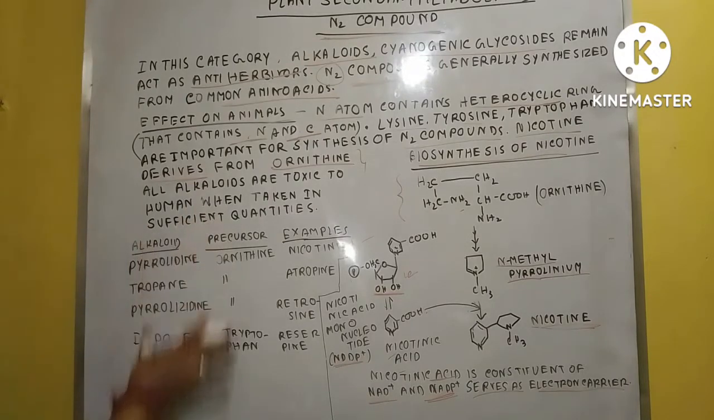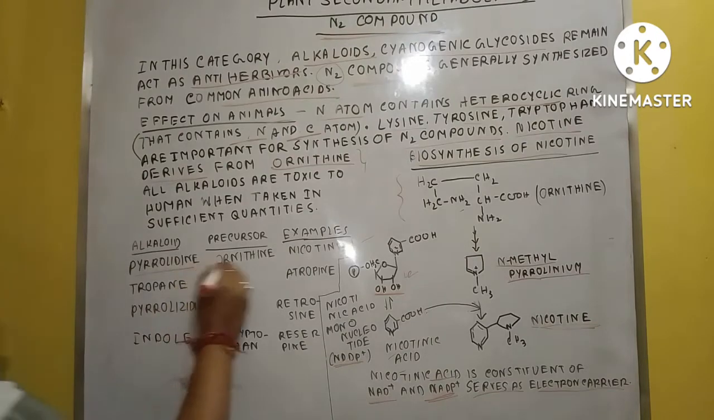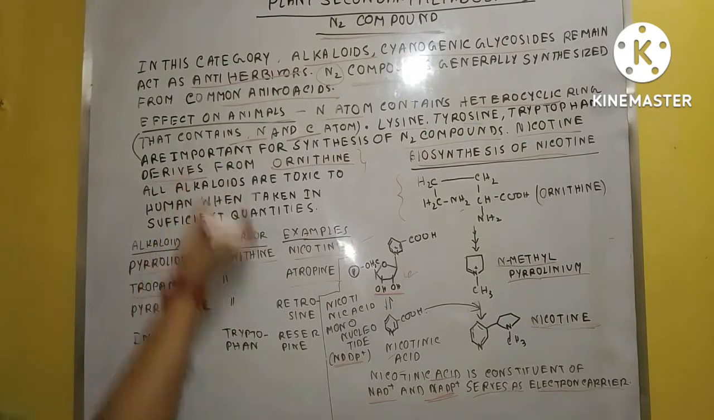And here is the chart. You can see this is a chart of some examples of alkaloids. This is pyrrolidine, and its precursor is ornithine; that means the biosynthesis of pyrrolidine is possible due to the presence of ornithine. The example of this is nicotine. Clear? The second one is tropine, and its precursor is the same ornithine, and its example is atropine.